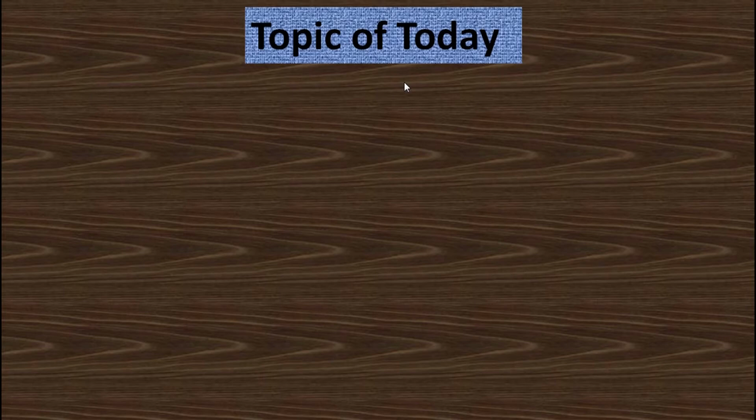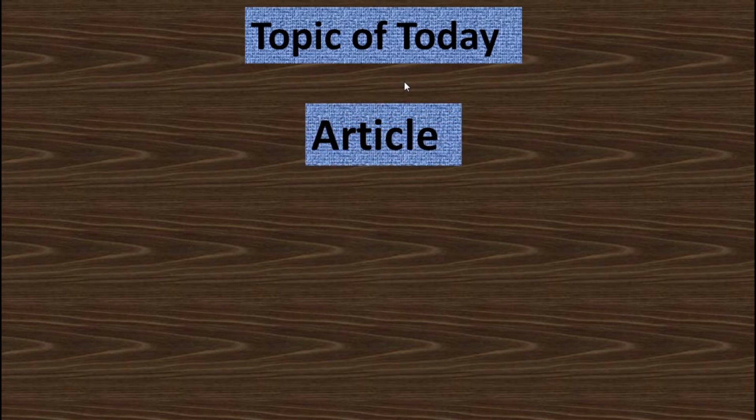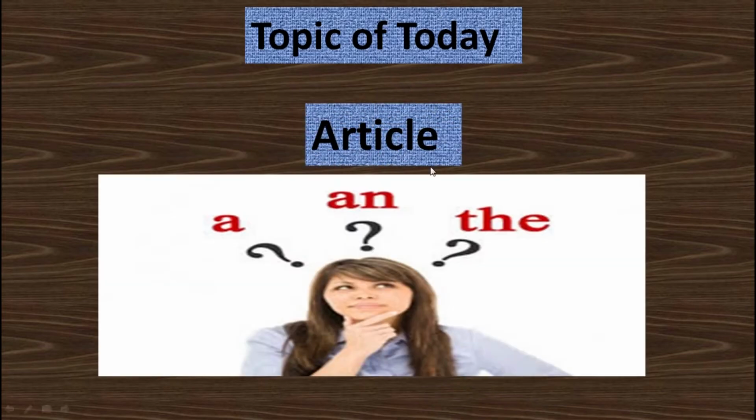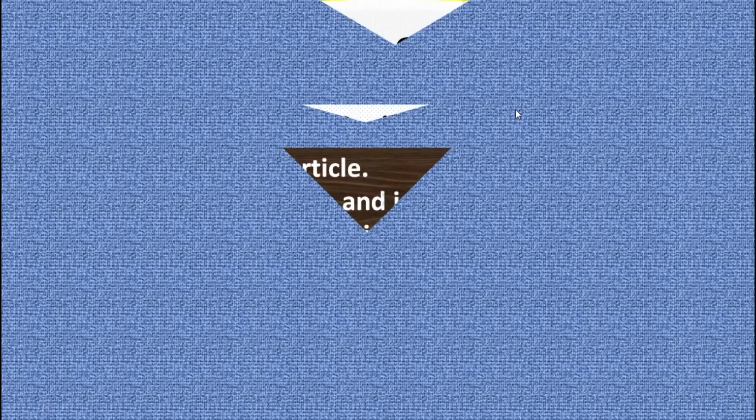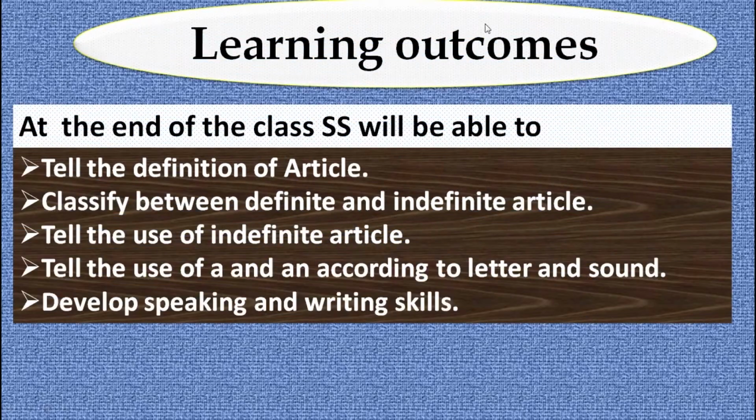Topic of today: articles a, an and the. Learning outcomes: at the end of the class, a student will be able to tell the definition of article, classify between definite and indefinite article, tell the use of indefinite article, tell the use of a and an according to letter and sound, and develop speaking and writing skill.